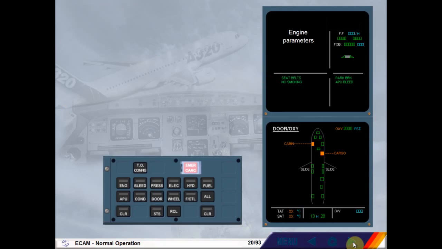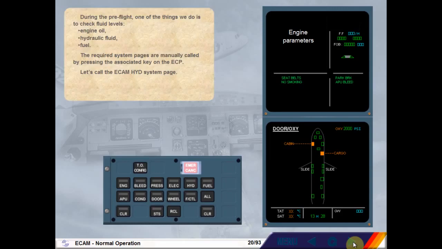During the pre-flight, one of the things we do is to check fluid levels: engine oil, hydraulic fluid, fuel. The required system pages are manually called by pressing the associated key on the ECP. Let's call the ECAM hydraulic system page.